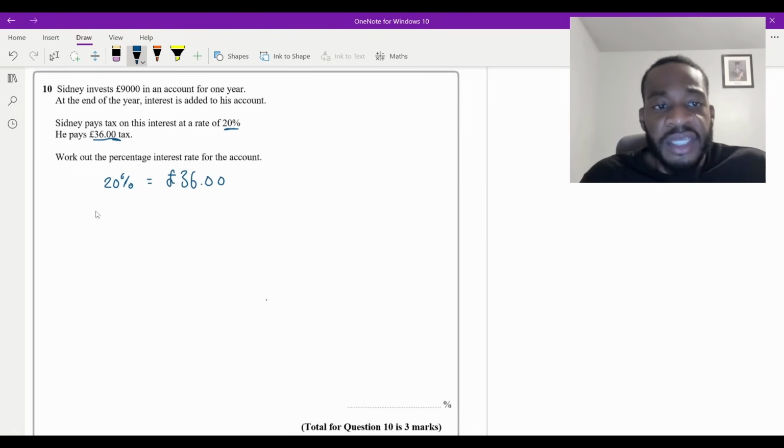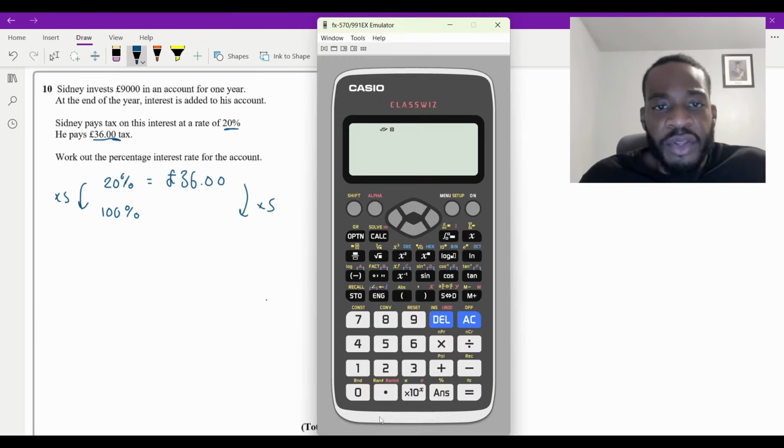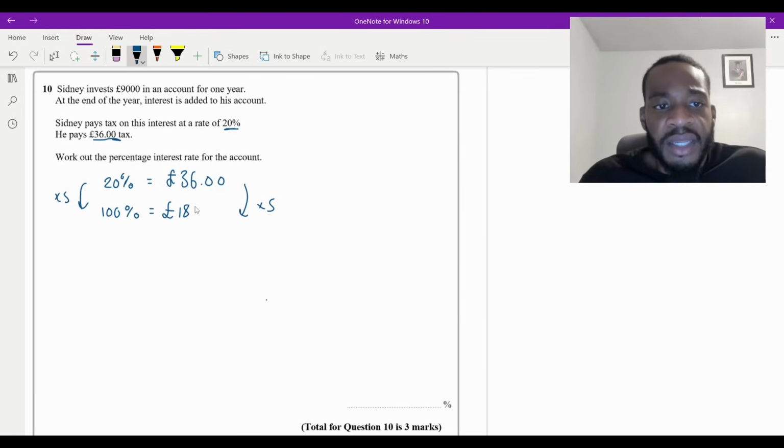And 100% is going to be the actual interest that Sydney gets in this 1 year. So I just need to calculate what 100% is, and you do that by times on both sides by 5. So I'm just going to do 36 times 5, which is going to be 180. So that must mean that Sydney gets £180 interest, and then obviously has to pay £36 on it.